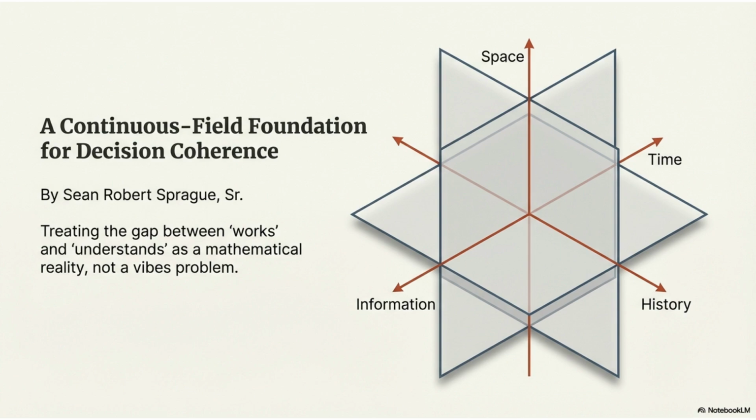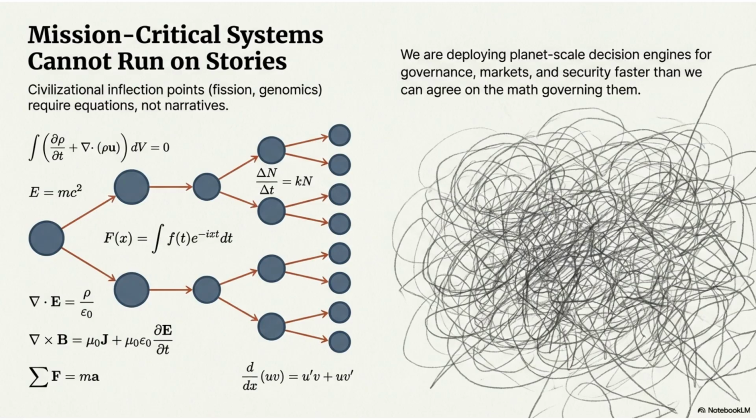This video, titled A Continuous Field Foundation for Decision Coherence, explores the gap between when a system works and when it truly understands a problem, treating this gap as a mathematical reality rather than a subjective one. Mission-critical systems rely on equations, not narratives. We are rapidly deploying planet-scale decision engines for governance and markets, often faster than we can establish the governing math